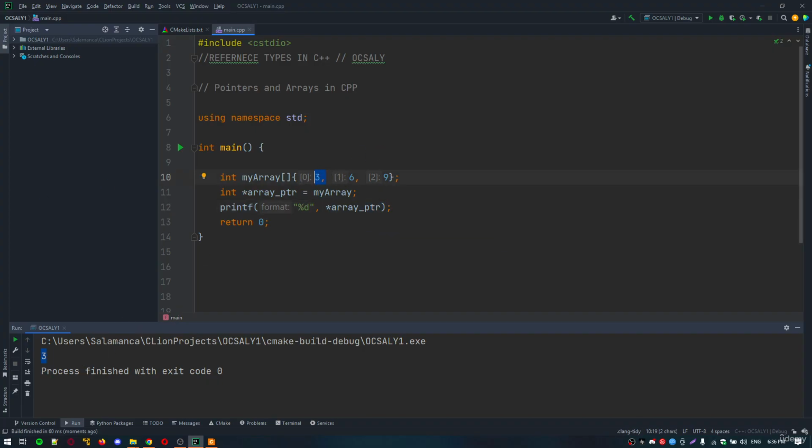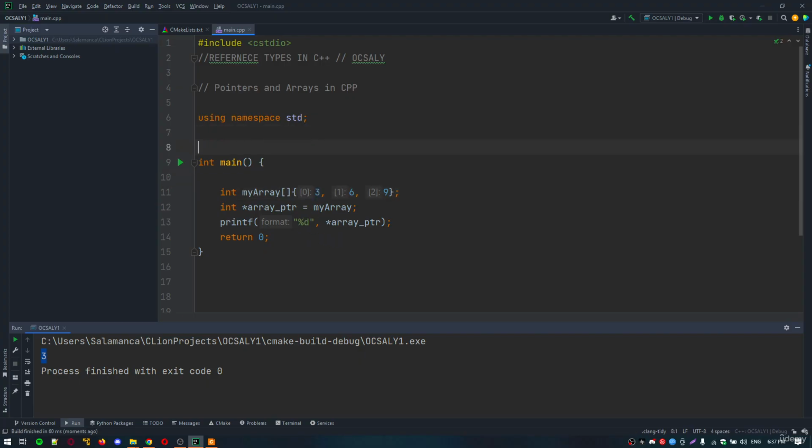Now we're going to initialize an array containing colleagues, and we will pass the array to a function as a pointer. Firstly, let's create a struct. Instead of colleague, we can use car model names.